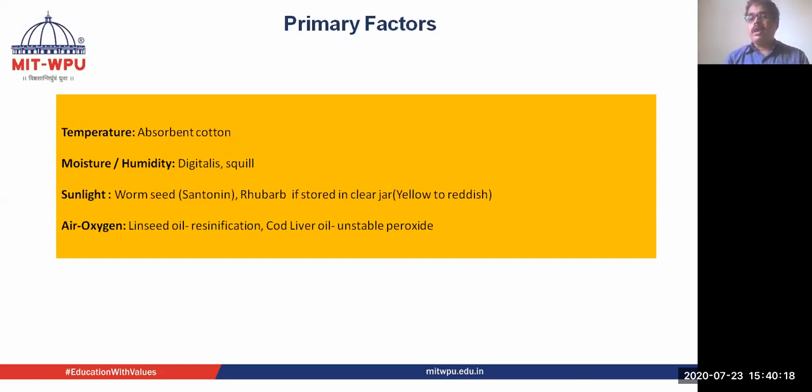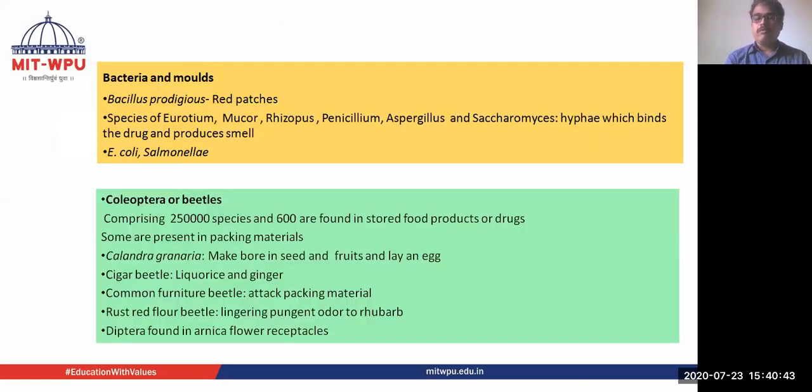Rancidification or resinification happens if the drug is exposed to air, and the oxygen present in the air causes the resinification and rancidification. Linseed, if it gets exposed to oxygen, undergoes resinification, and cod liver oil, if it is exposed to air, the oxygen causes the degradation of vitamins and unstable peroxides are formed.